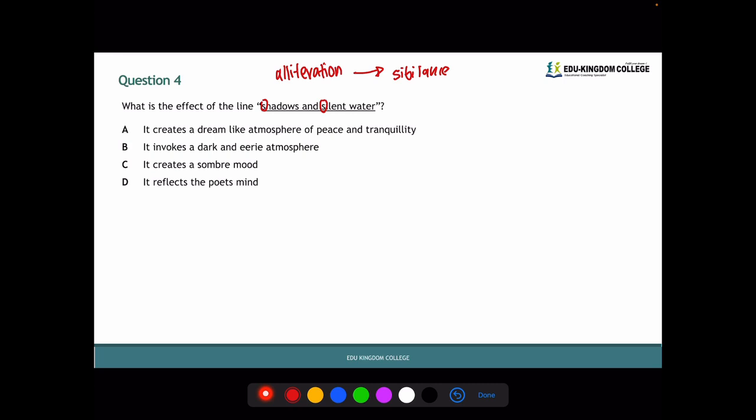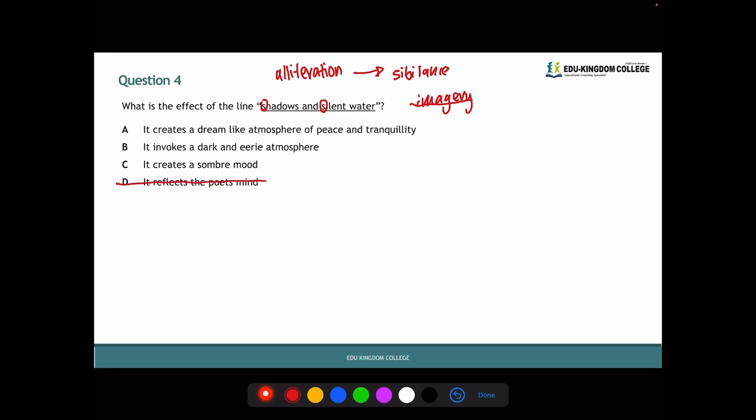What else is happening in here? What are other techniques we can see? We can see imagery, as this invokes an image in our head. And this is how we're going to think of the answer. What kind of image is being put in our head? It is unlikely it'll be D, it reflects the poet's mind.